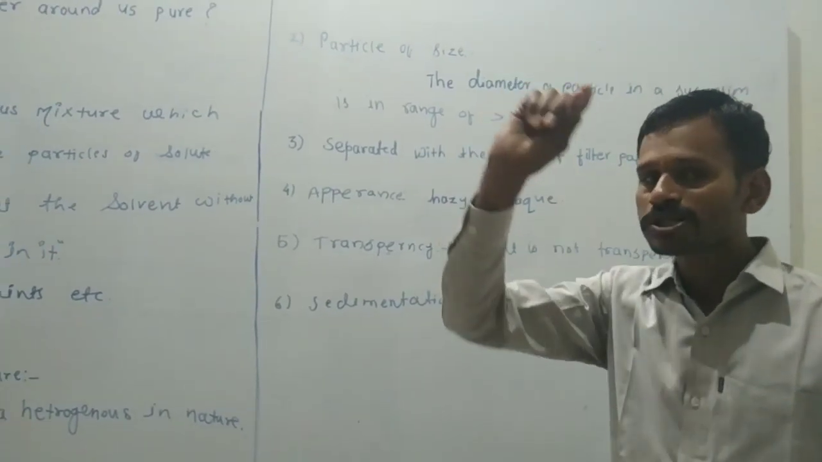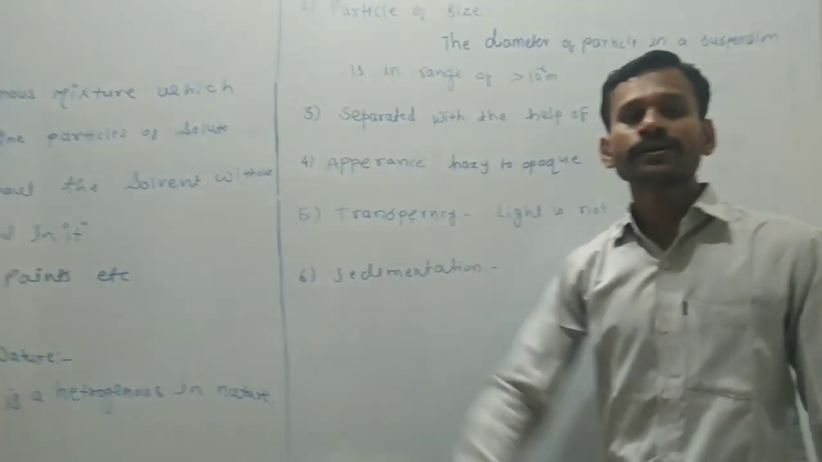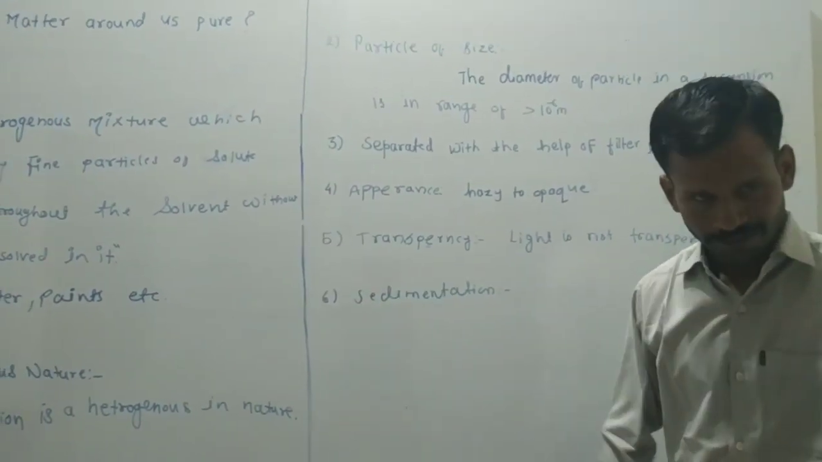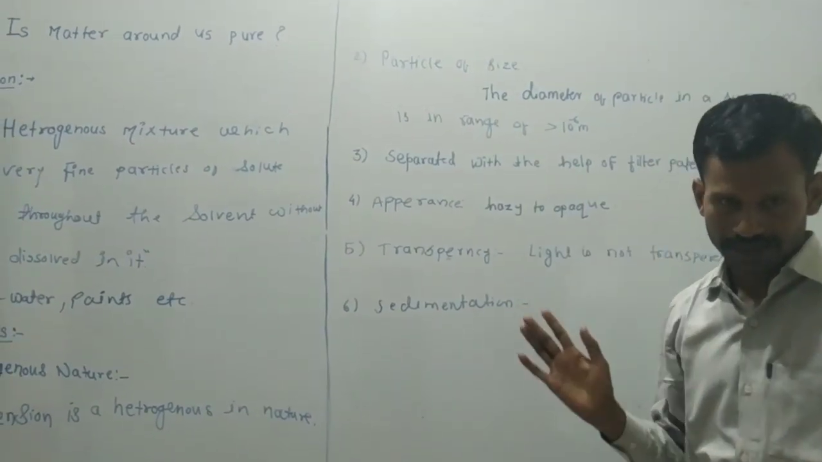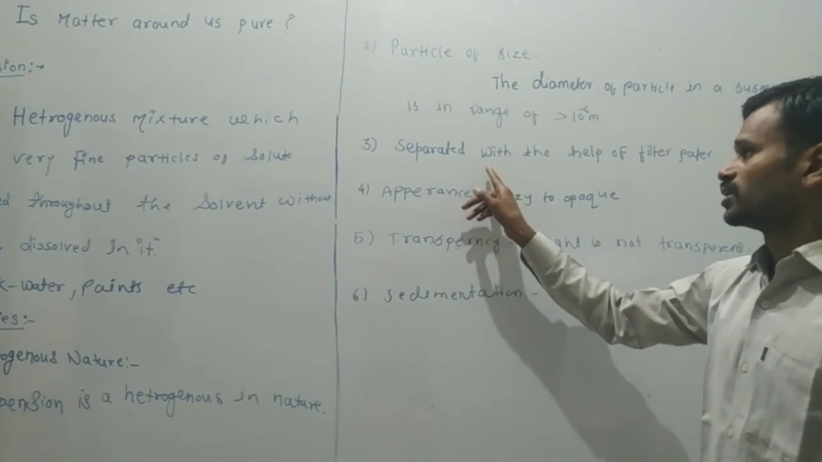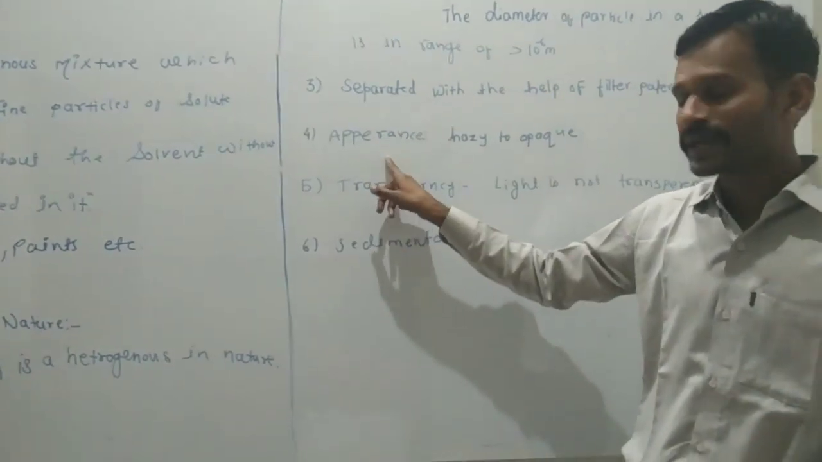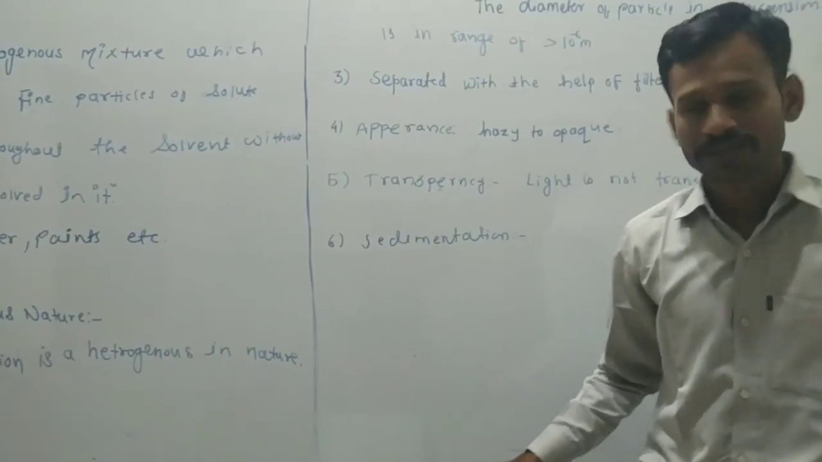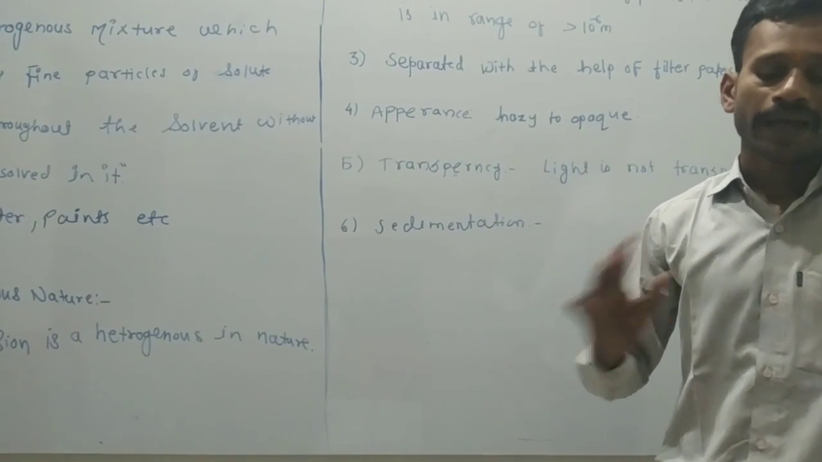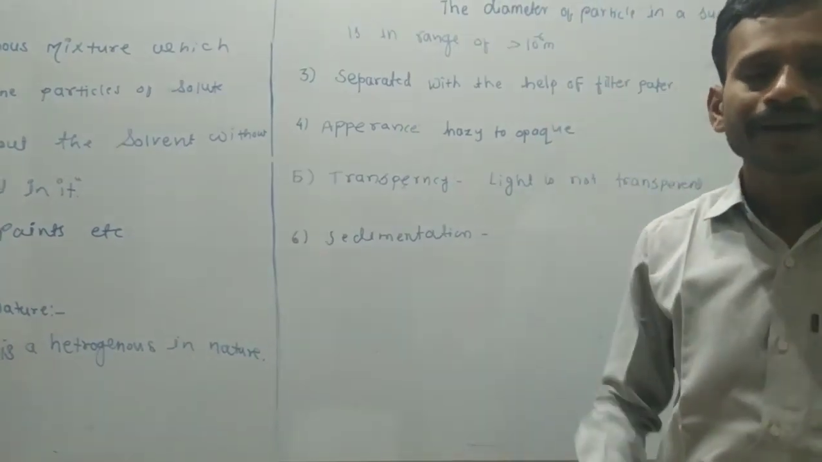How many properties does a suspension have? Six properties. One is the heterogeneous nature. Particle size is in the range greater than 10 raised to power minus 6. The particles are always separated with the help of filter paper. Appearance is hazy to opaque. Transparency: light does not pass through. Sedimentation: particles of a suspension settle down under gravity.